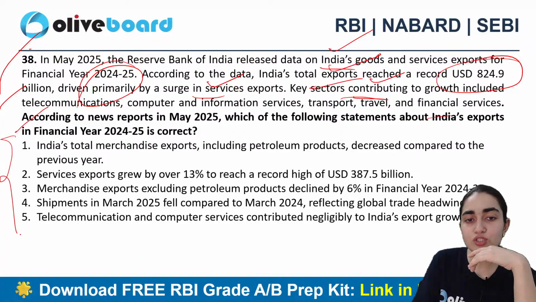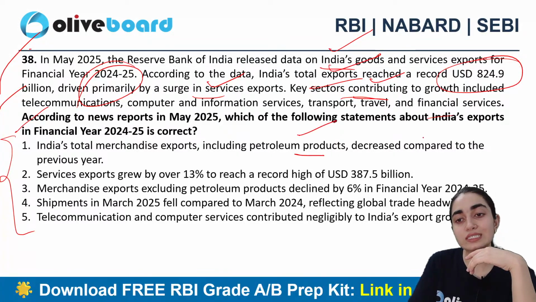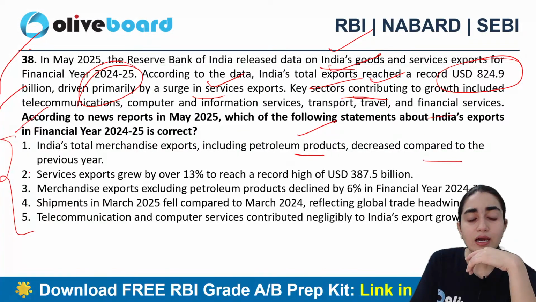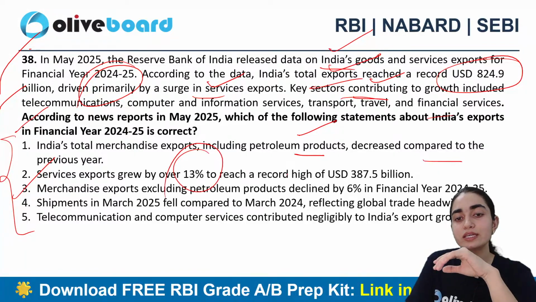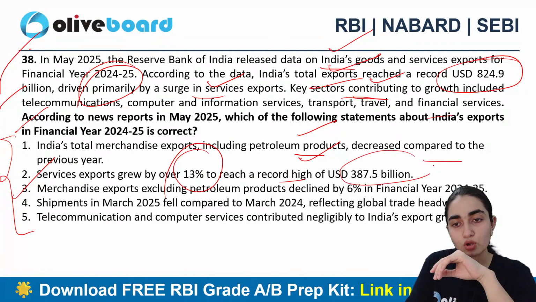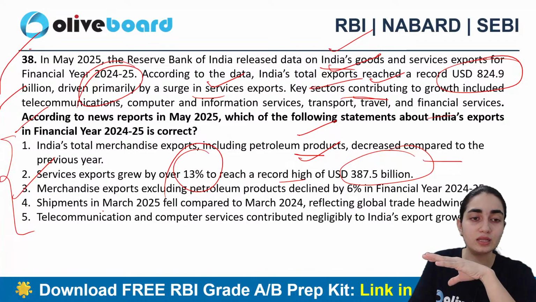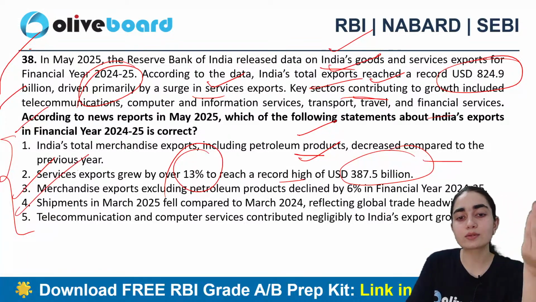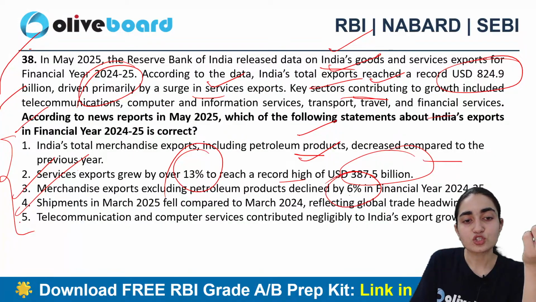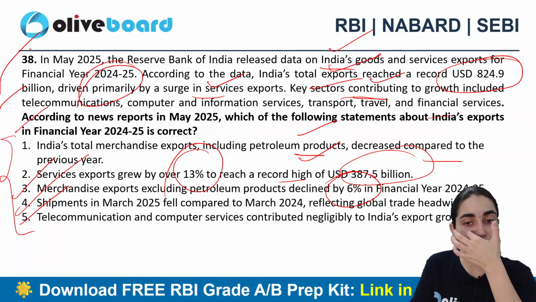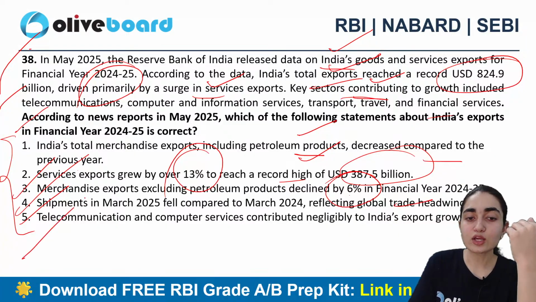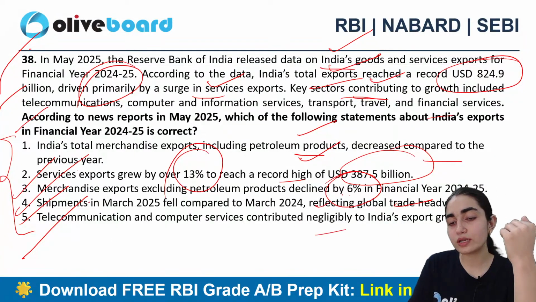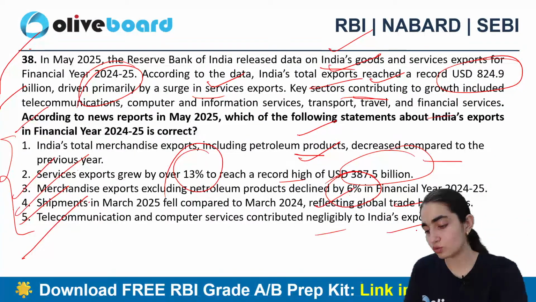India's total merchandise exports, including petroleum products, decreased compared to the previous year. Services exports grew by over 13% to reach a record high of US dollars 387.5 billion. Merchandise exports, excluding petrol, declined by 6%. Shipments increased or maybe fell compared to the past year, that is March 2024, reflecting the global trade headwinds. Telecommunication and computer services contributed negligibly to India's export growth. Which one is the correct answer?